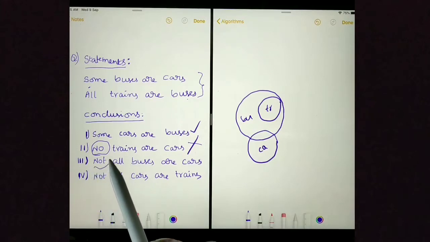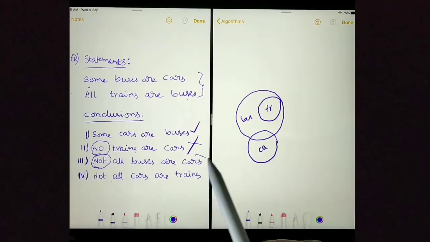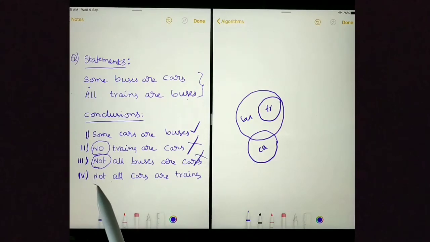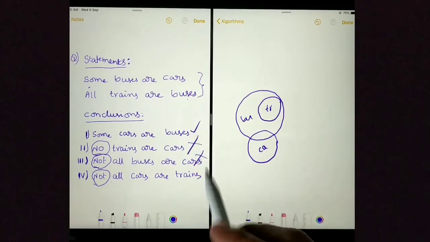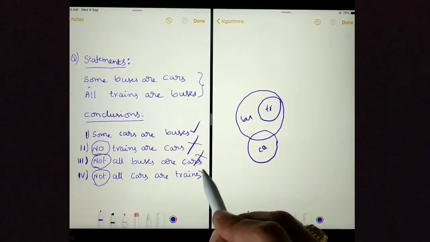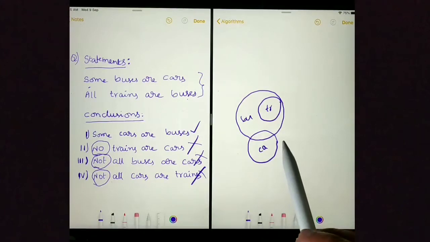And here also we can see negative conclusion. So this is also wrong. Here also I can see not. So this is a negative conclusion. Because the statement does not contain any negative statement, conclusion will never be a negative. In this case, we did not use Venn diagram.